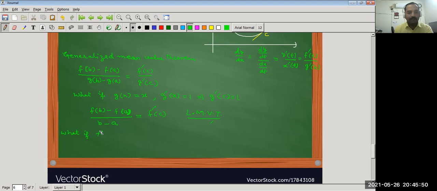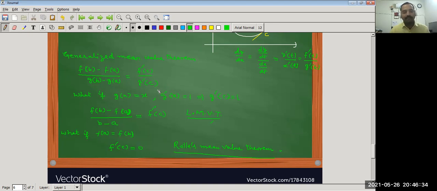Now what if f(a) is equal to f(b)? In the Lagrange mean value theorem, then we get f dash c is equal to 0. So this is Rolle's mean value theorem. So in this way, we can find the proof of Lagrange's mean value theorem and Cauchy mean value theorem.